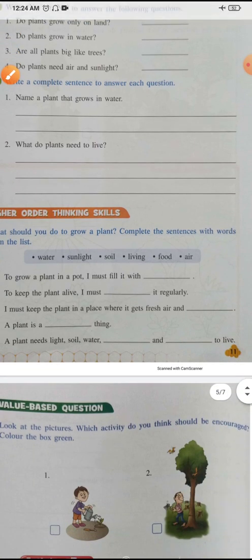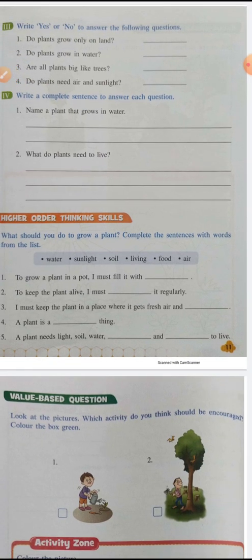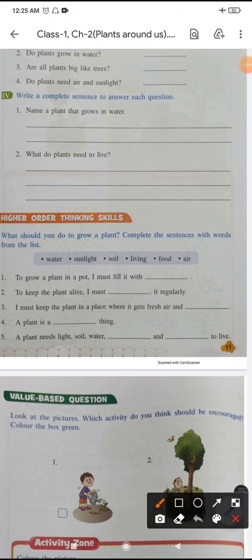Okay, now here is the higher order thinking skill. Let me do this also. Yes, it will take 1 minute. To grow a plant in a pot, I must fill it with obviously soil. Mostly we use soil to fill it. To keep the plant alive, I must water it regularly. I must keep the plant in a place where it gets fresh air and sunlight. Otherwise, the photosynthesis process can't take place.